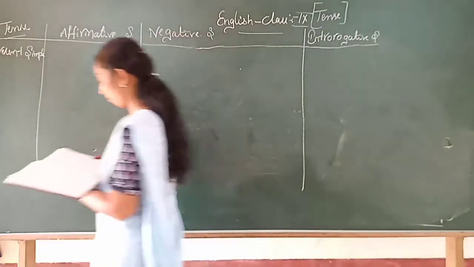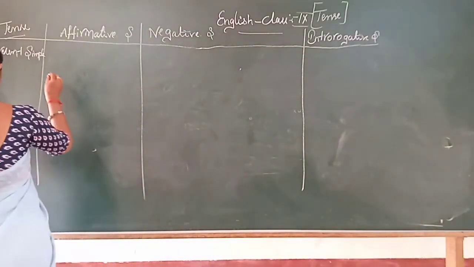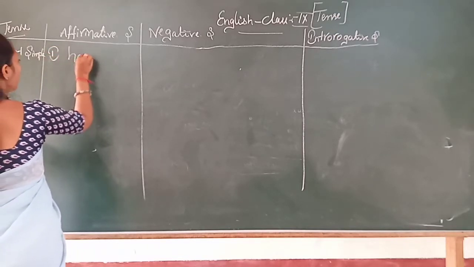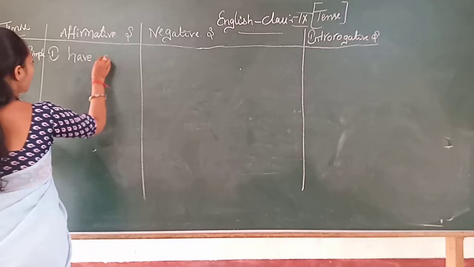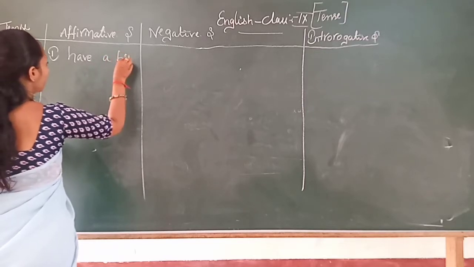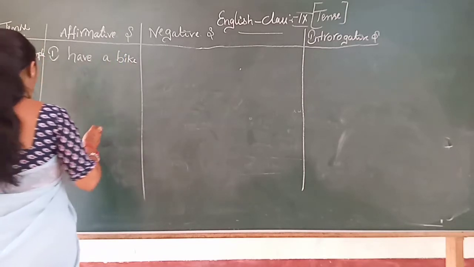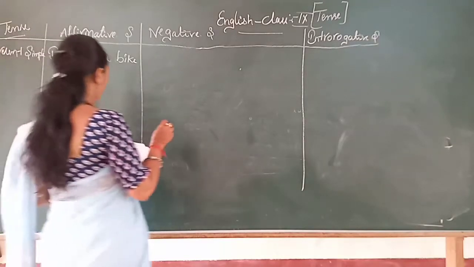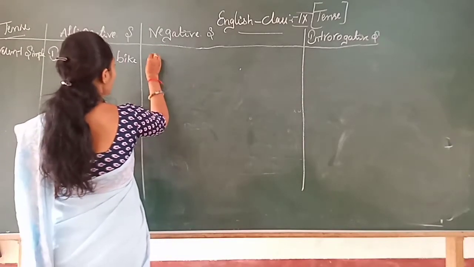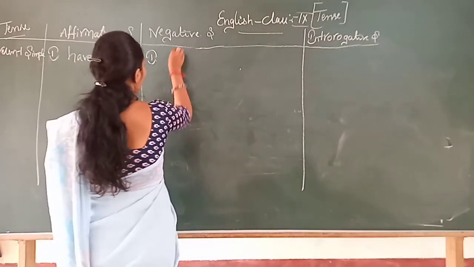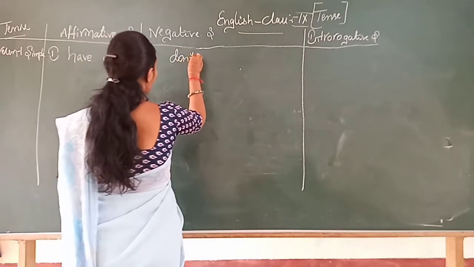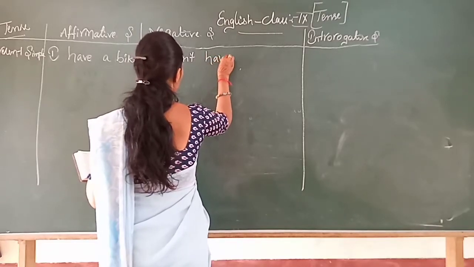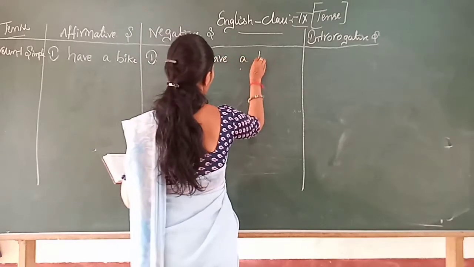Okay, now example, first one: I have a bike. This is an affirmative sentence. Suppose if it is negative, then I don't have a bike.